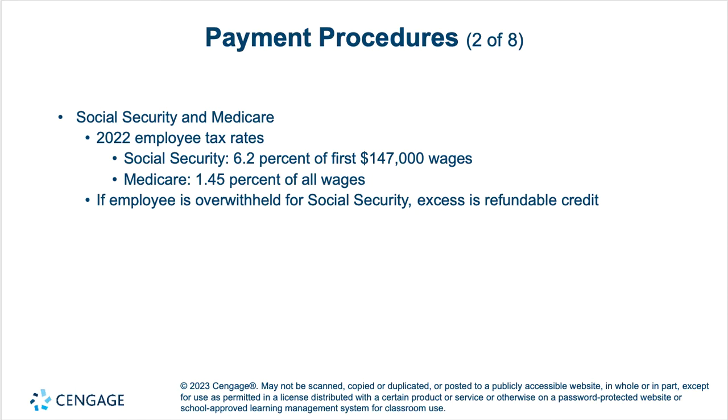As far as Social Security and Medicare, so this is that FICA OASDI and FICA Medicare, the 2022 tax rate is 6.2% of the first $147,000 of wages, and Medicare is 1.45% of all wages. If the employee is over withheld for Social Security, the excess is a refundable credit. So if somehow they accidentally have more than that withheld, the excess would be refundable.